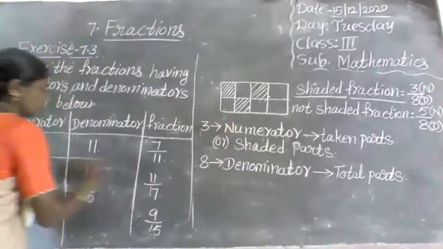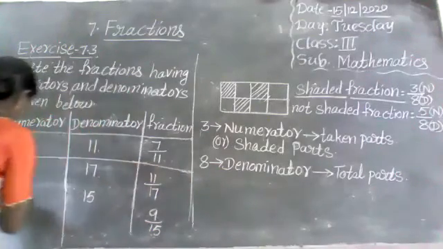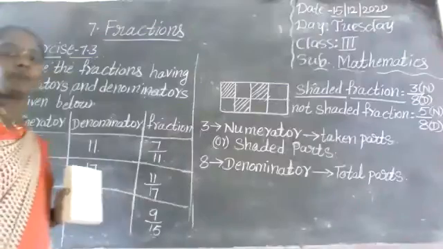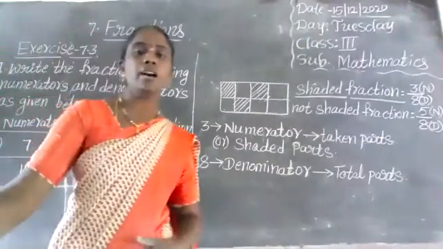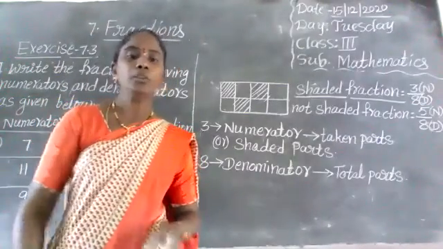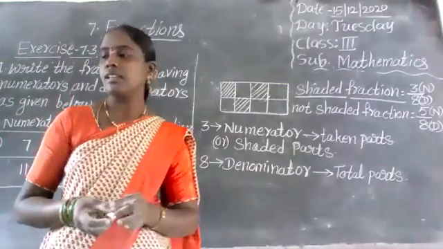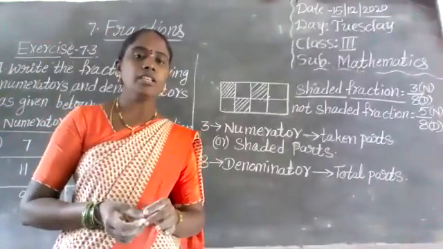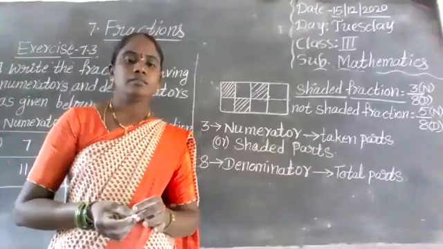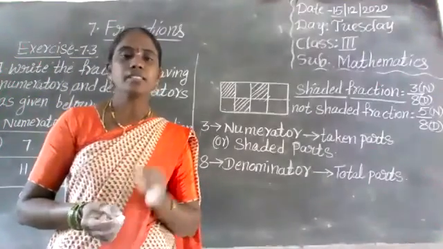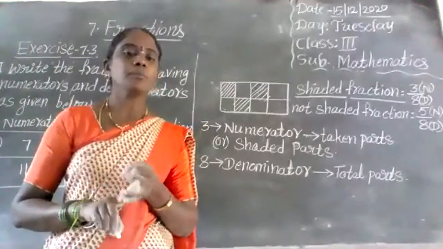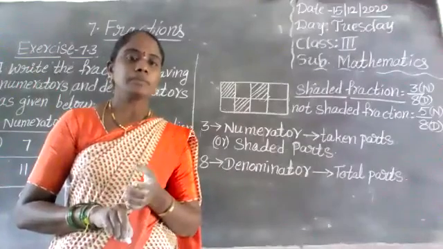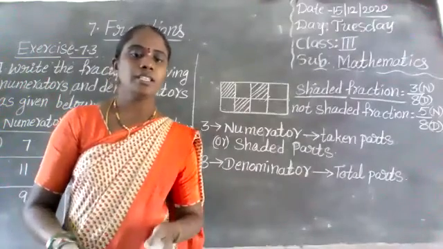Okay, students? I hope you understand how to write a fraction, what is the fraction form, what is the numerator and what is the denominator. In tomorrow's class I will explain types of fractions. Okay. You complete exercise 7.1, 7.2, 7.3 in your textbook and send me pics. Okay, children. Thank you, children.